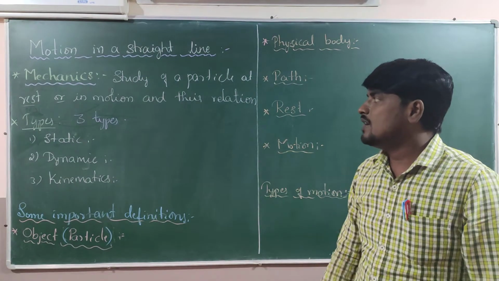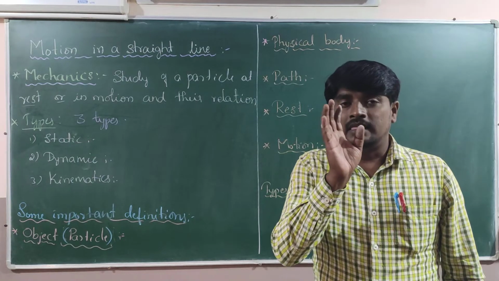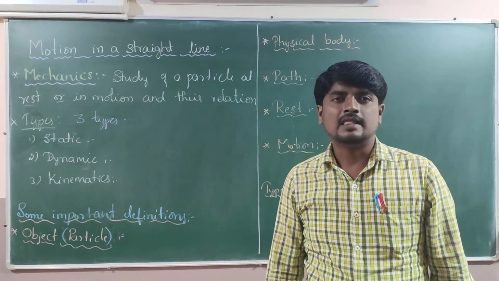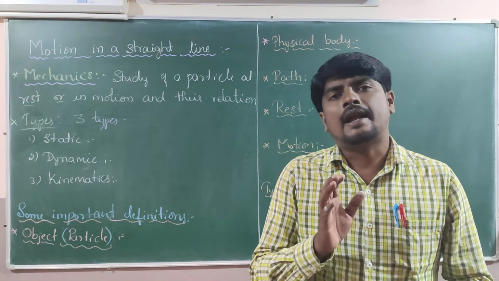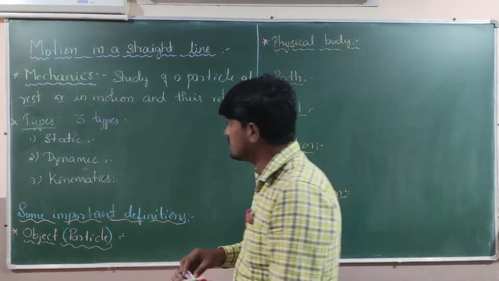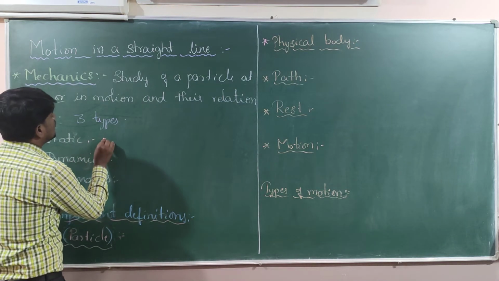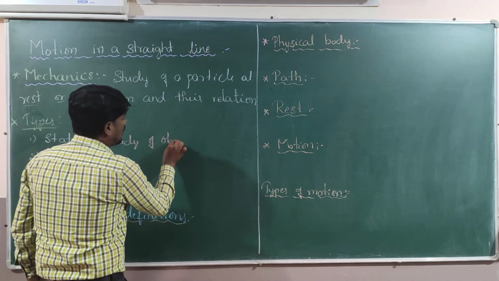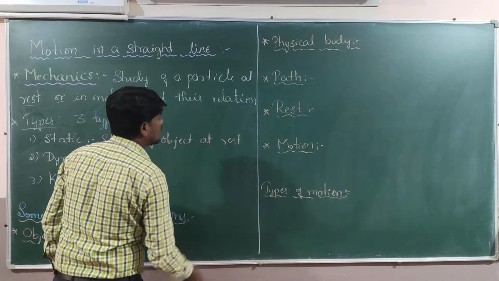Friends, now let us understand the meaning of static. The dictionary meaning of static is rest. That means the study of the object at rest is termed static mechanics. In static we are studying the body, the object, at rest. This is very important as far as second year is concerned.